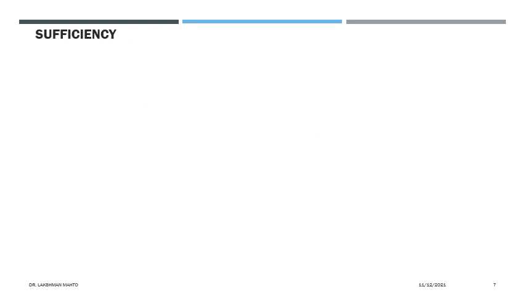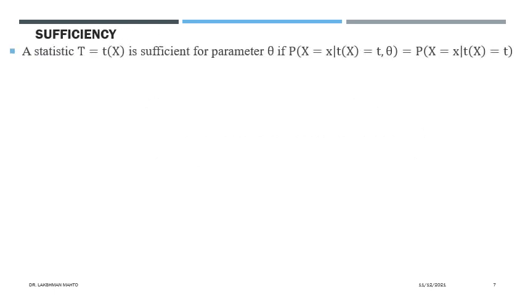So what is sufficiency? Suppose you have an estimator, or simply a statistic, that has been generated from a random sample. Then we say that it is sufficient for estimating a parameter theta if the joint distribution of the data is independent of the parameter.